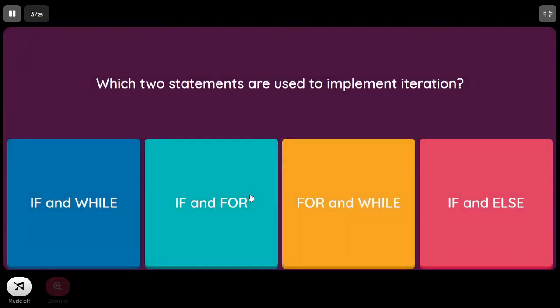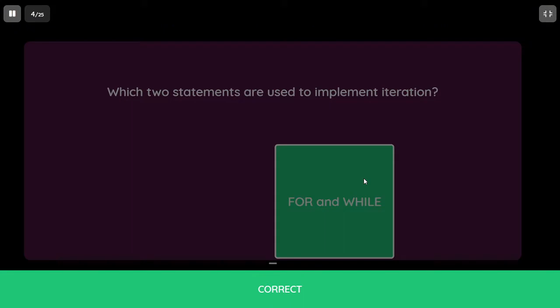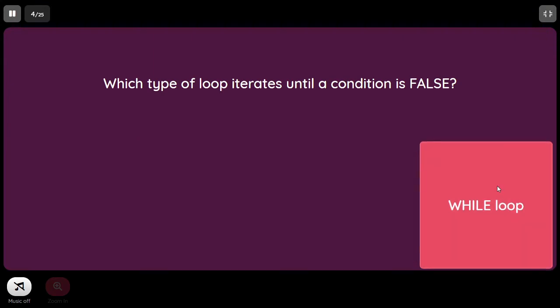Which two statements are used to implement iteration? So it is for and while. Straight away question. Which type of loop iterates until a condition is false? So we have only for and while. So among that, while will be continuing until a condition is false.